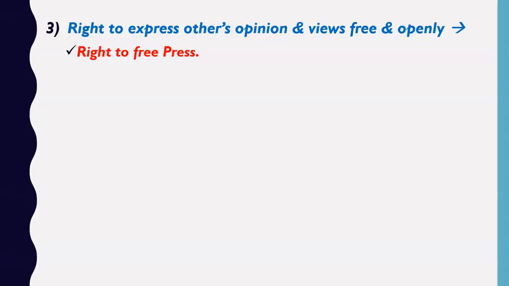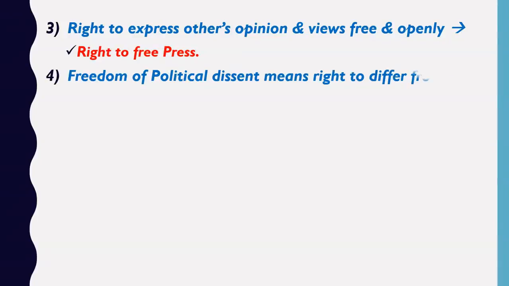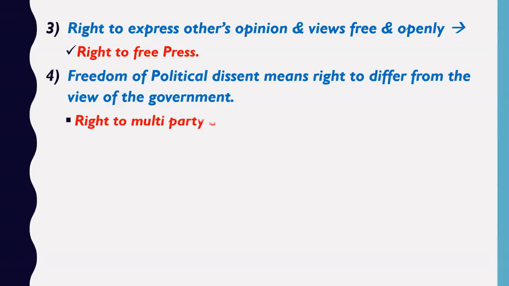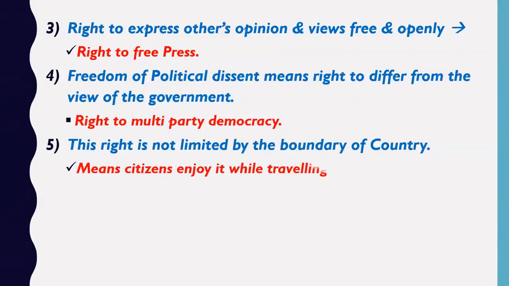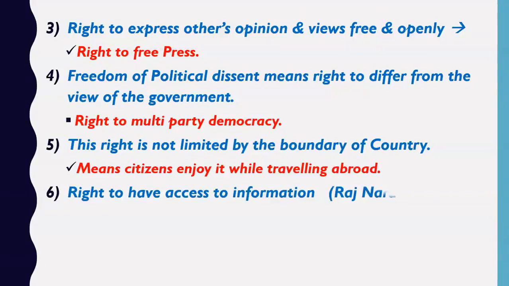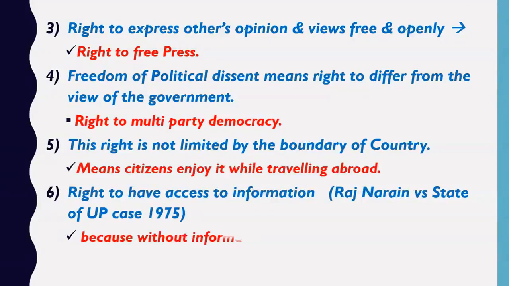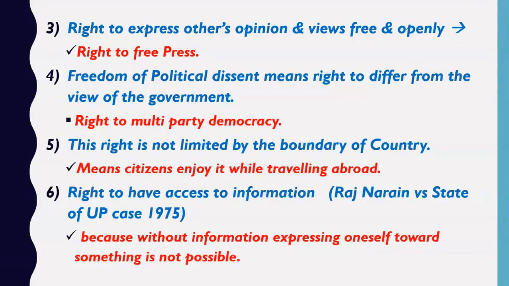Now let's study the third interpretation. Now friends, the right to freedom of speech and expression also includes the right to express others' opinions and views freely and openly. Now what does it mean? It means that you not only have the right to express your views and opinions to anyone freely and openly, you also have the right to express the views of somebody else freely and openly. For example, if your friend has said something to you, then you can tell other people about the views and opinions of your friend.